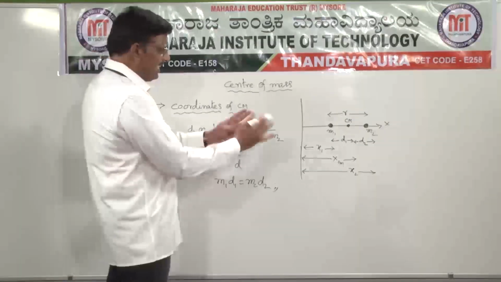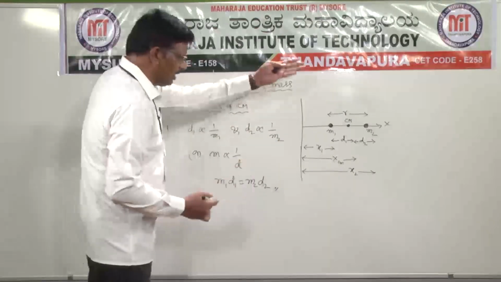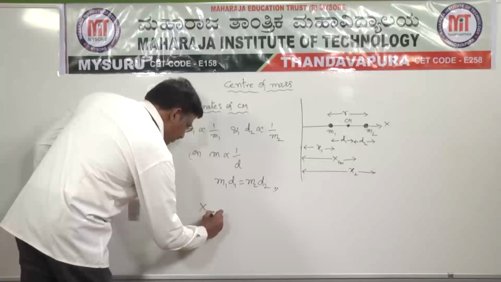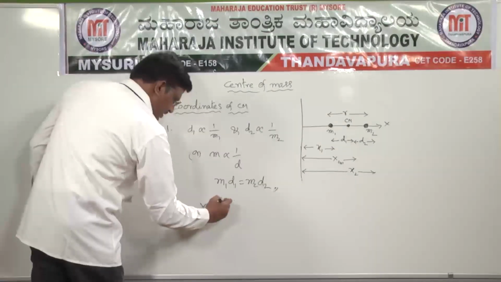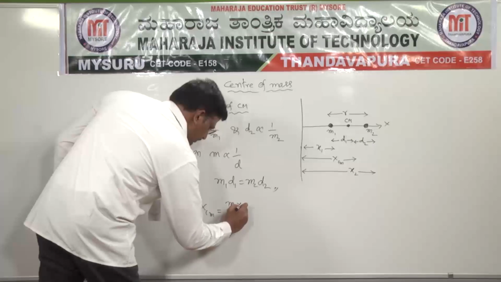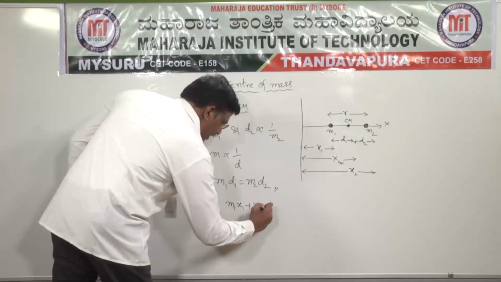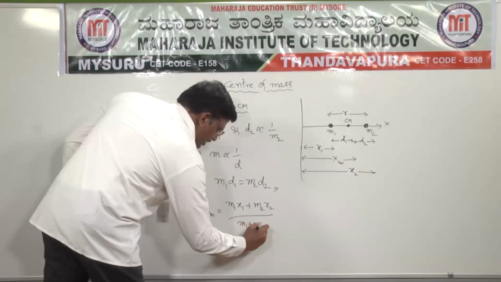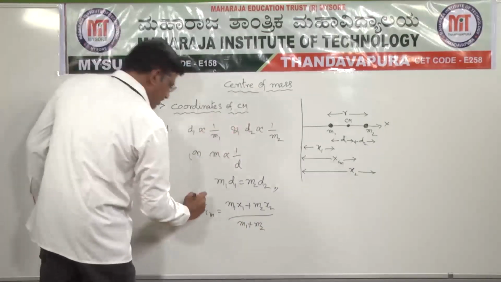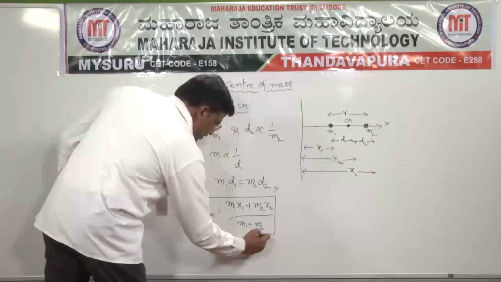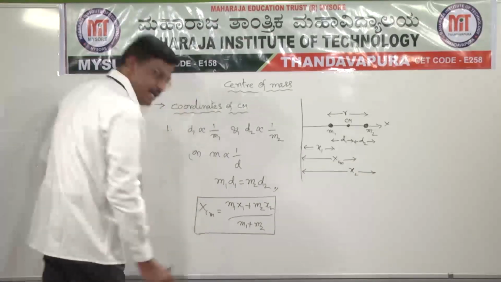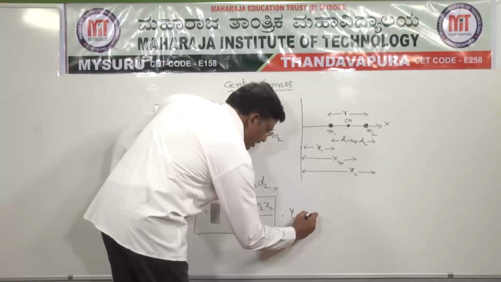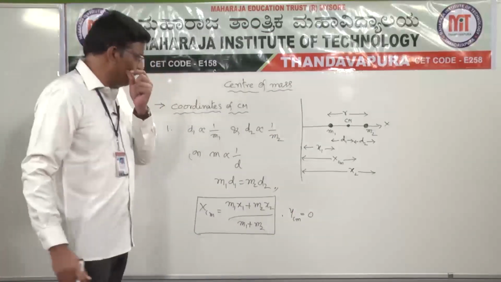In terms of x1, x2 and m1, m2, xcm can be written as m1 x1 plus m2 x2 divided by m1 plus m2. Since the system is along the x axis, the y coordinate is 0, and the y coordinate of center of mass is 0.